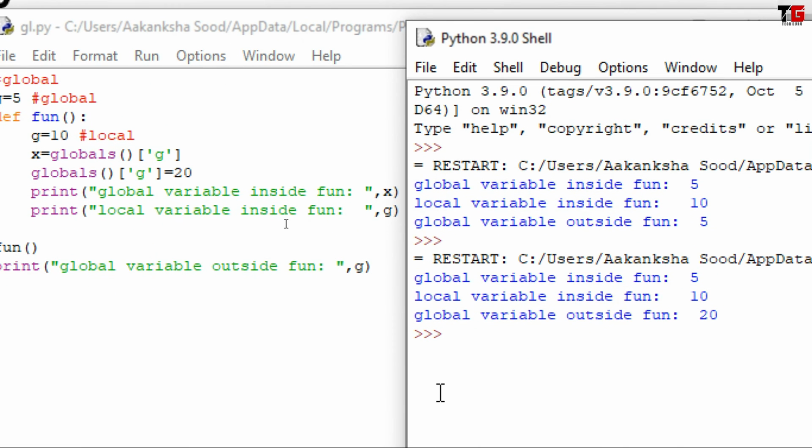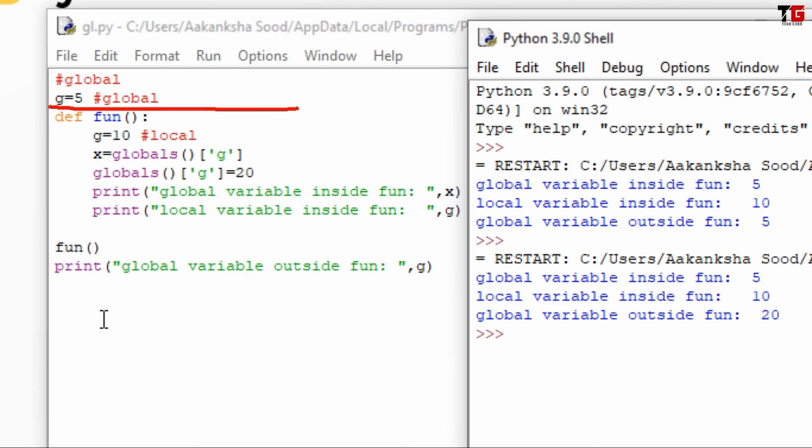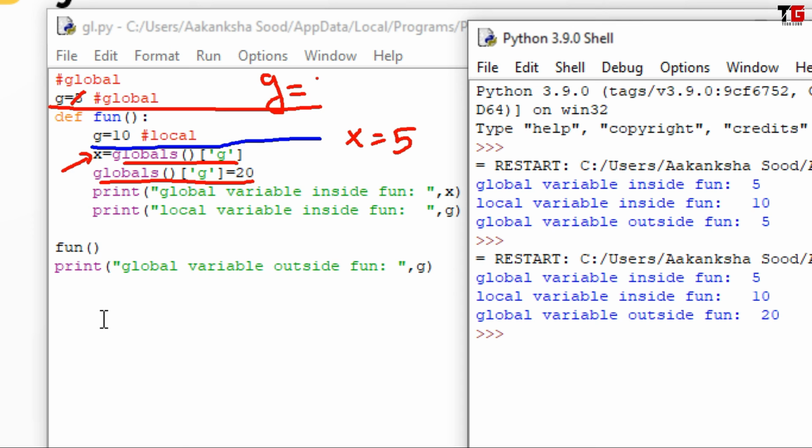Now let's try to understand it. So I declare a global variable g equal to 5. Inside the function I declare a local variable g equal to 10. Then I got the value of the global variable and transferred that value to x. It means x will have 5. Then I said globals g equal to 20. It means now I am changing the value of my global variable. So my global variable g will become 20.